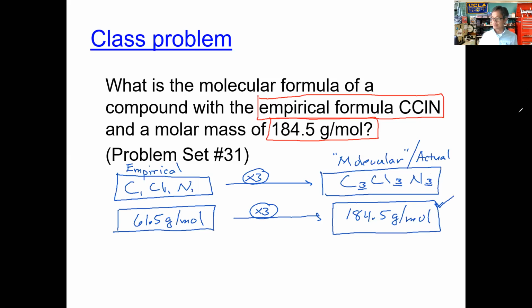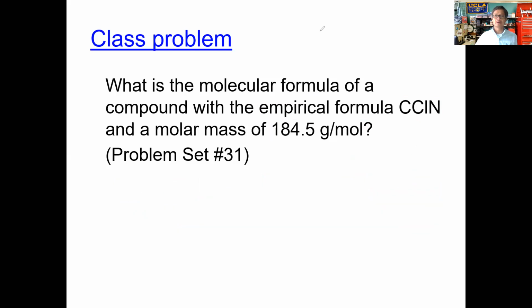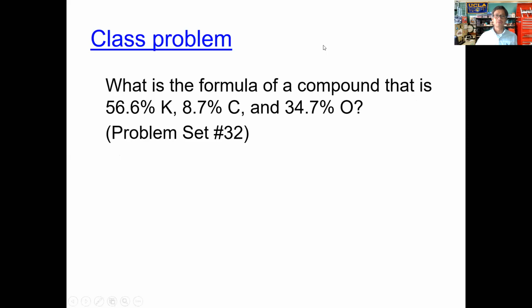So what I'd like you to do, let me go ahead and clear this out, is work through this problem here. Take about 4 or 5 minutes. And if you notice this problem, they give you the percent composition.